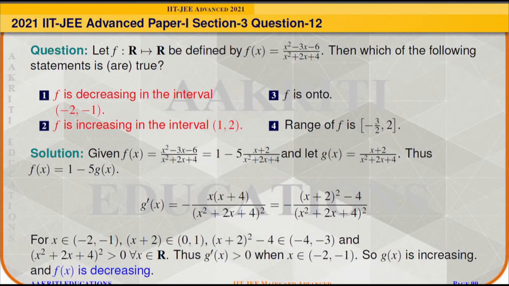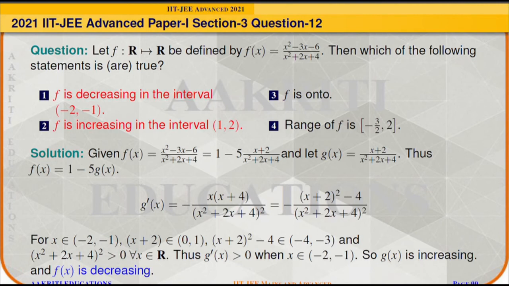To determine the increasing or decreasing nature of g of x, we will have to determine g prime of x, and g prime of x comes out as minus times x times x plus 4 divided by x square plus 2x plus 4 whole square, and that can also be simplified as minus times x plus 2 whole square minus 4 whole divided by x square plus 2x plus 4 whole square.